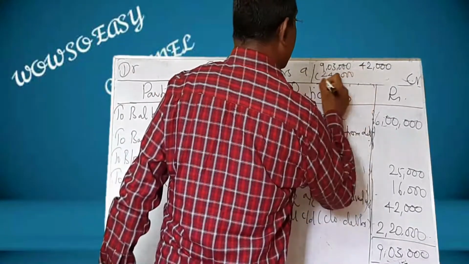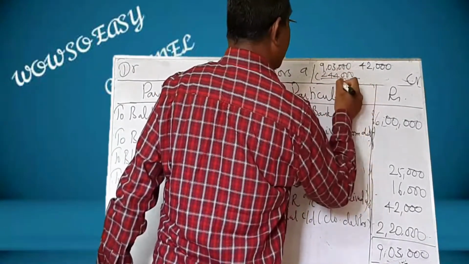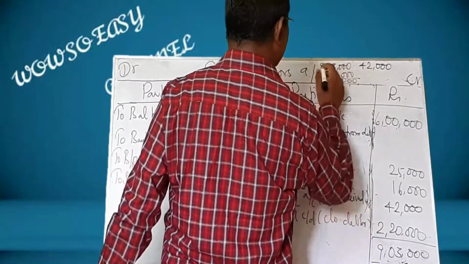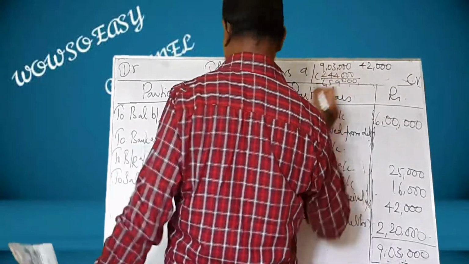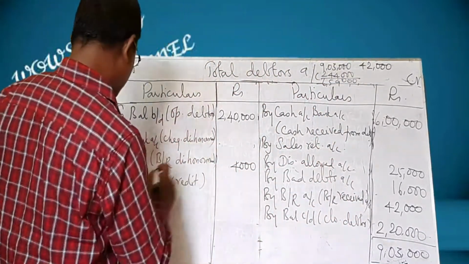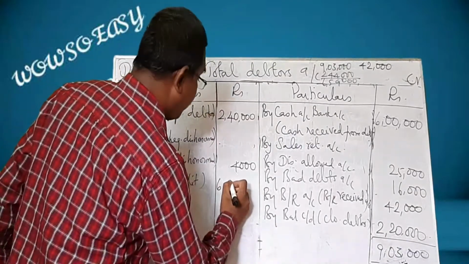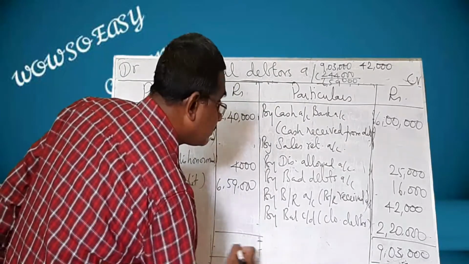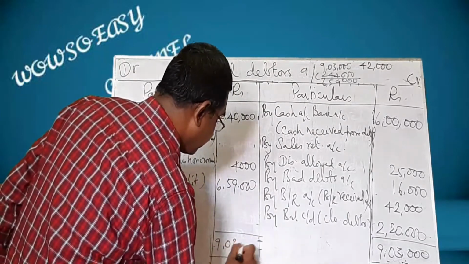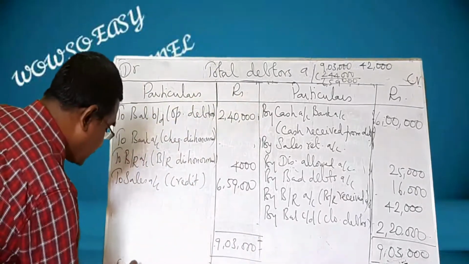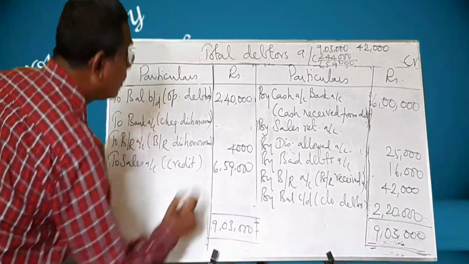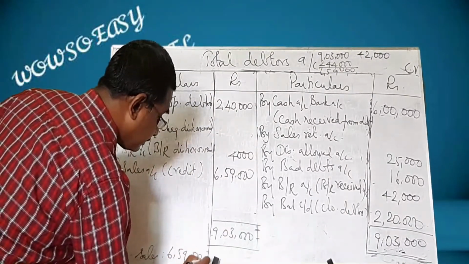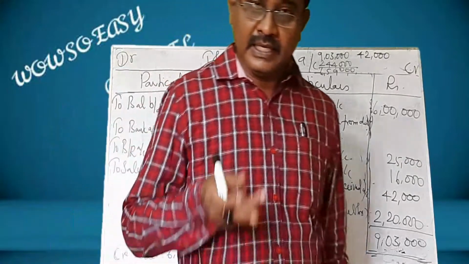So credit sales comes to 6,59,000. You have to show it separately: credit sales is equal to 6,59,000. And we have found out the credit sales.